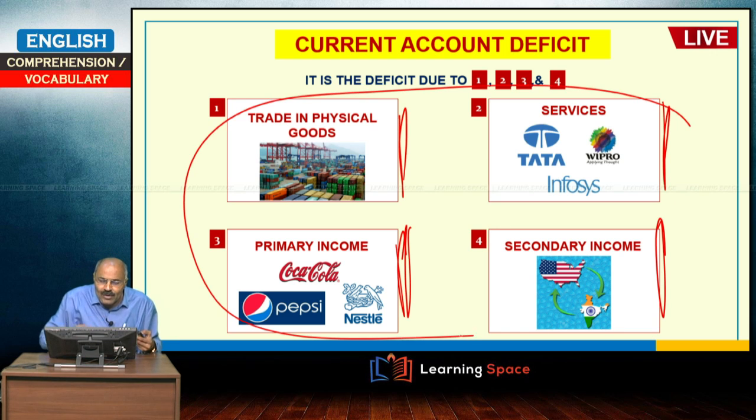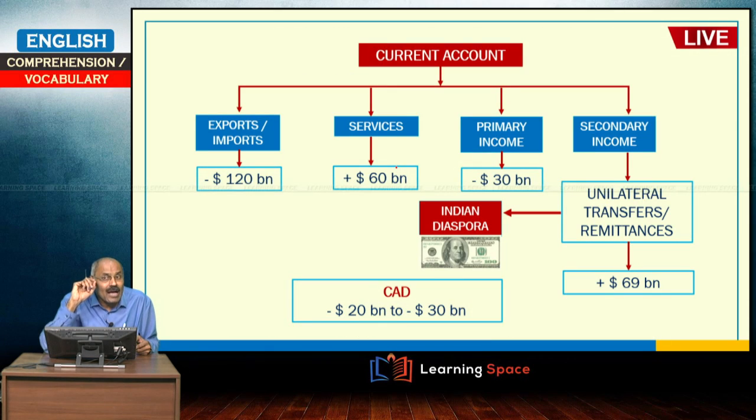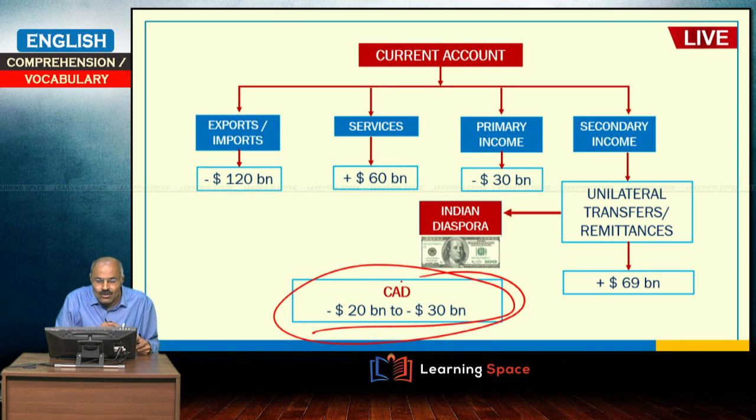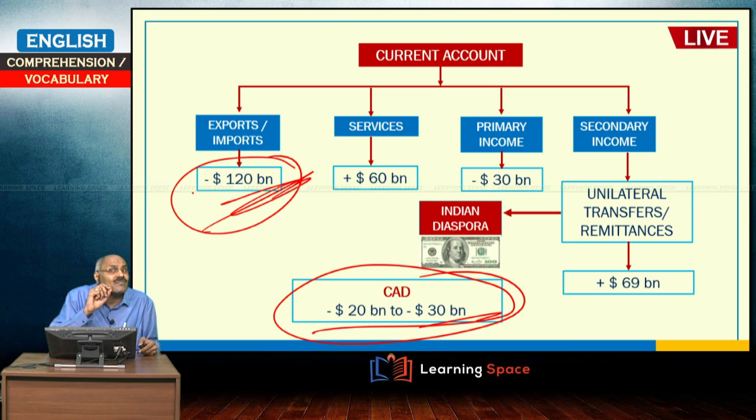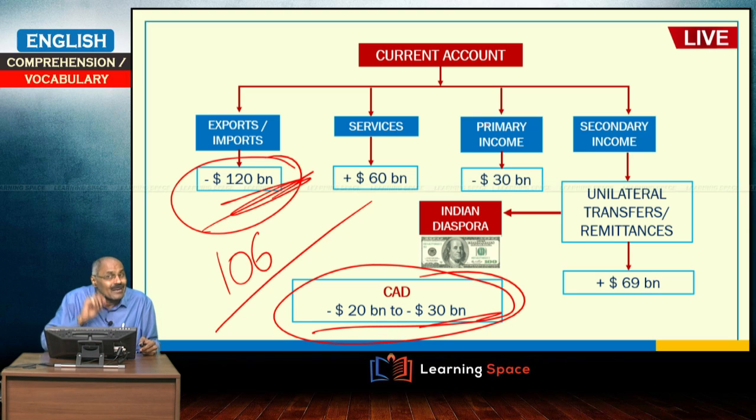So, these 4 put together is the current account, and we have a deficit of, maybe this figure may change, do not go by the figure as sacrosanct. So, here around $30 billion is the current account deficit. What he is telling in this article is, when the imports increase, the trade imbalance will be more, or you can say the trade deficit will increase. When imports are more, this trade deficit will increase. This $120 billion is for 2015-16, and during 2016-17 it came down to $106 billion.